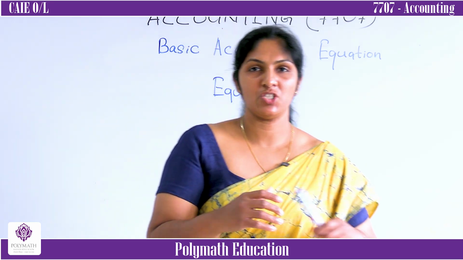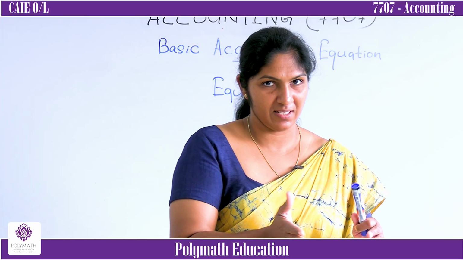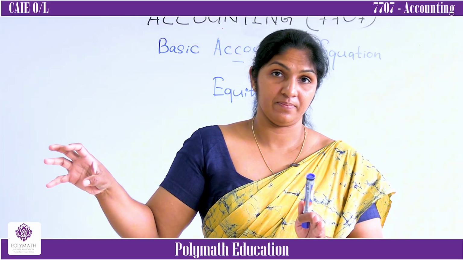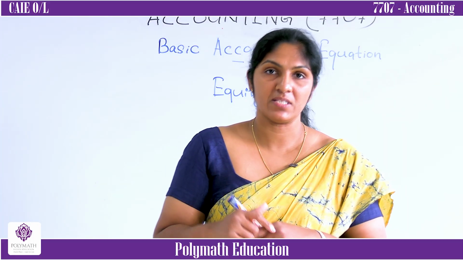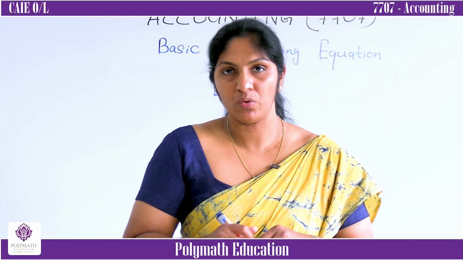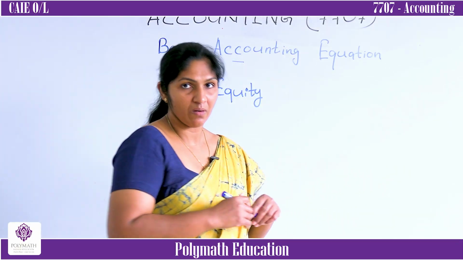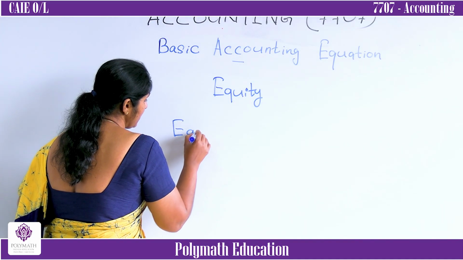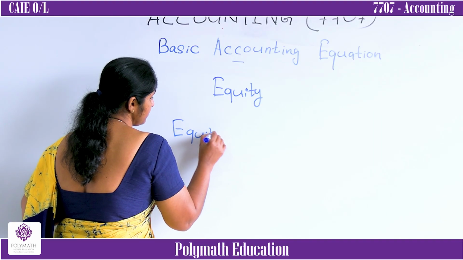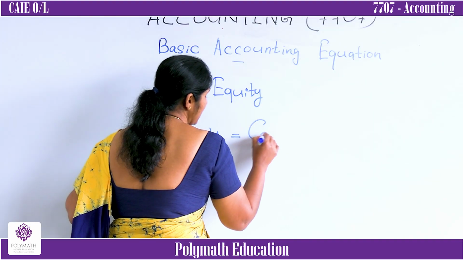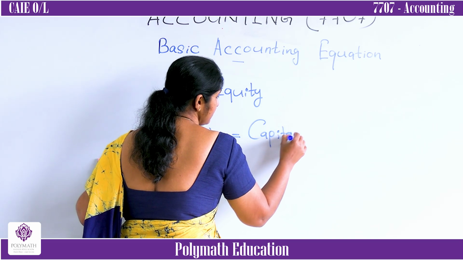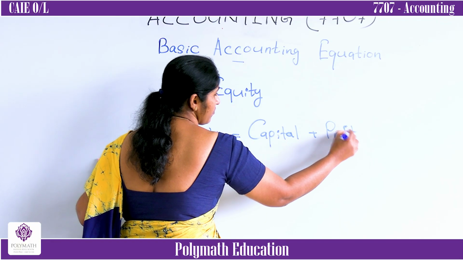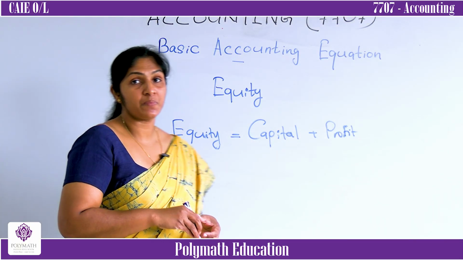Imagine you started a business, right? Then you have to assume, okay, you are the business, then you are the owner. Owner's ownership of the business is called equity. So this equity can be calculated in this way. Equity equals capital plus profit.